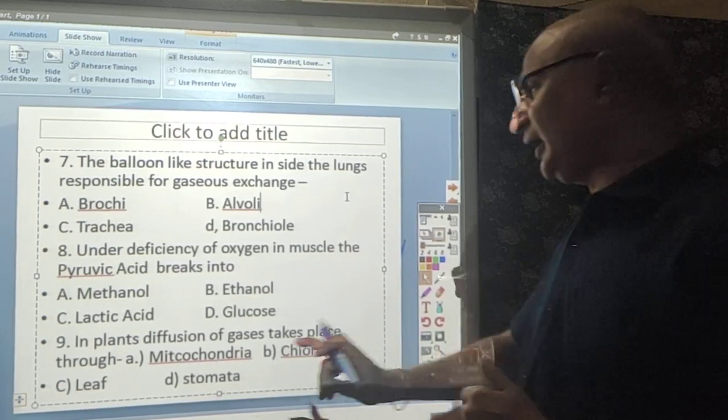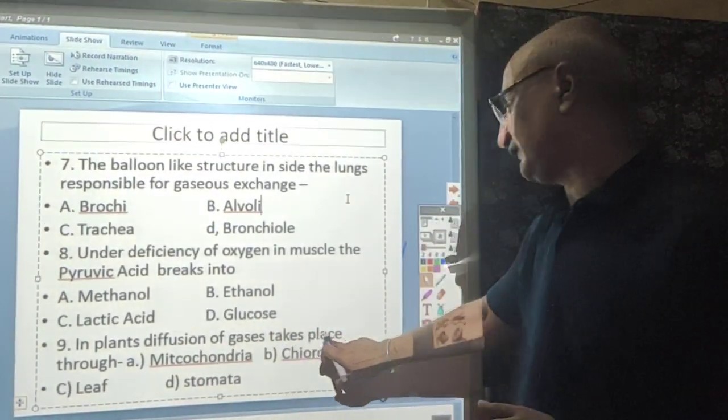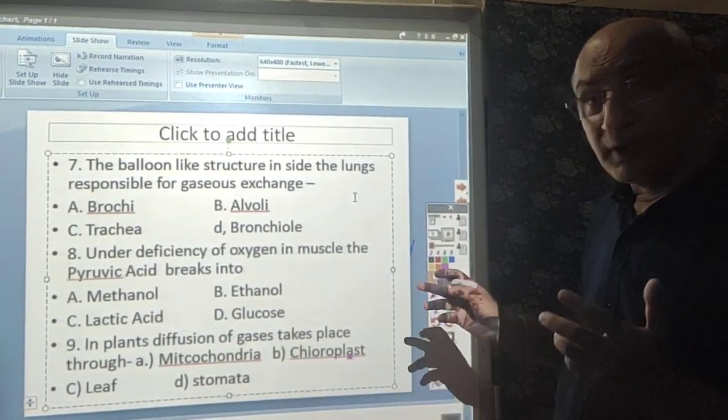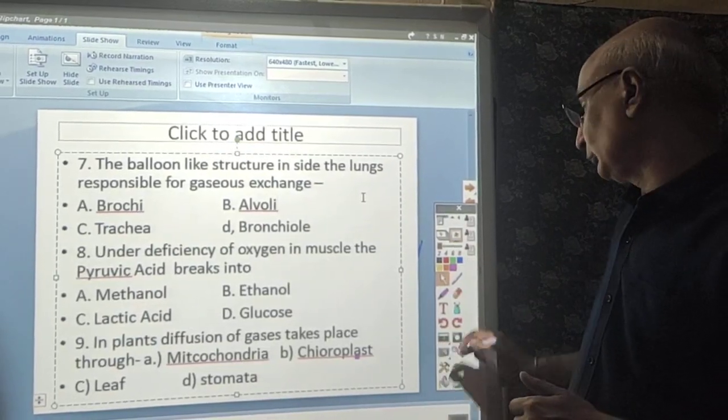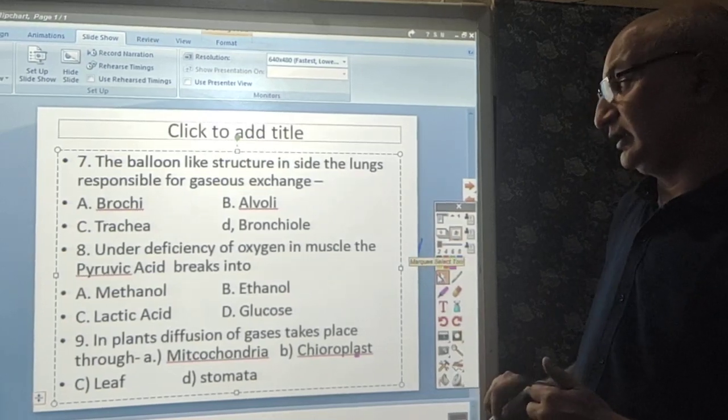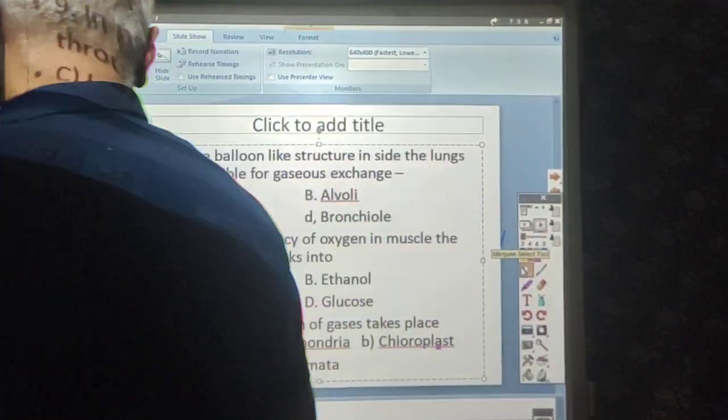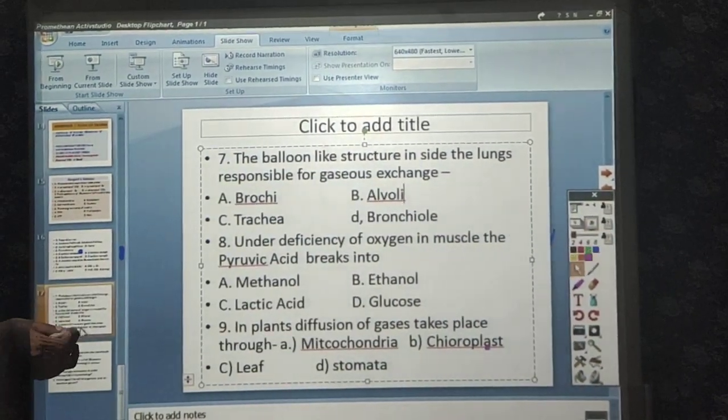Now, in plants, diffusion of gases takes place through mitochondria, chloroplast, leaf or stomata. You have to give me the right answer. Just think about that and give me the right answer.